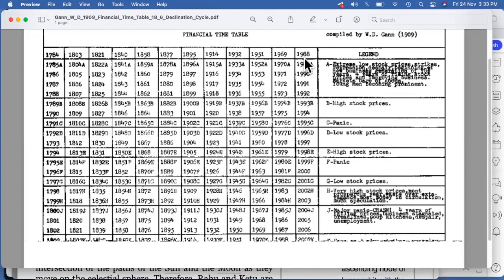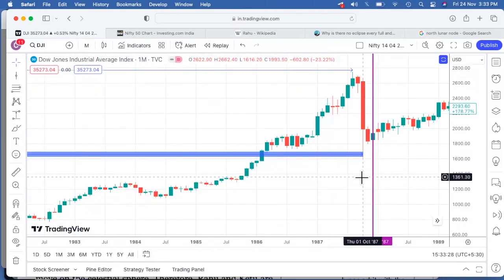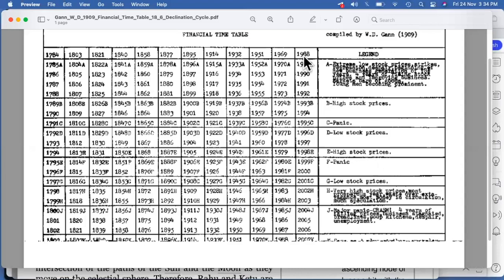After 1969 we have 1988. So yes, 1988, let's try to see. Around 1987, 88 again we find a major low. Approximately, that is a low if we check across. It may vary a bit here and there depending on the 18.6 year cycle, but approximately around somewhere nearer to that we are getting a low.